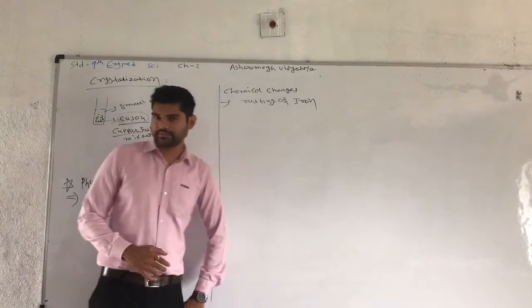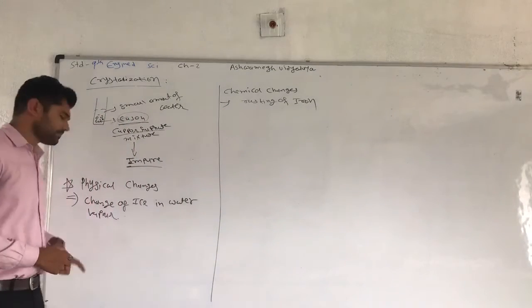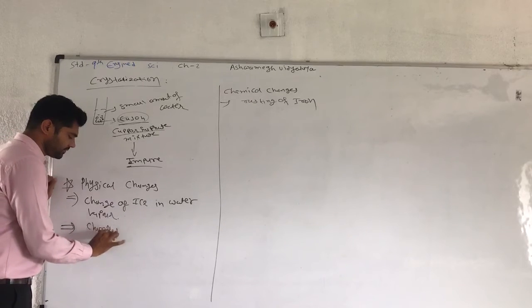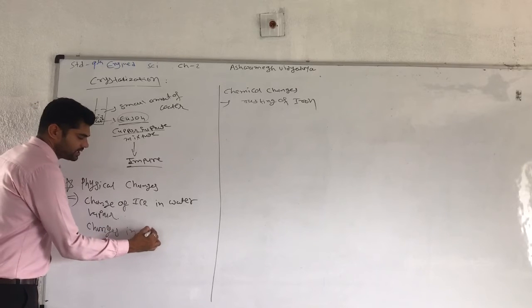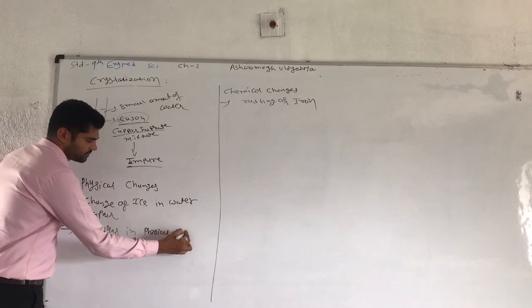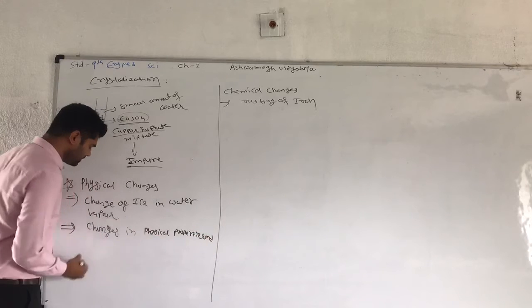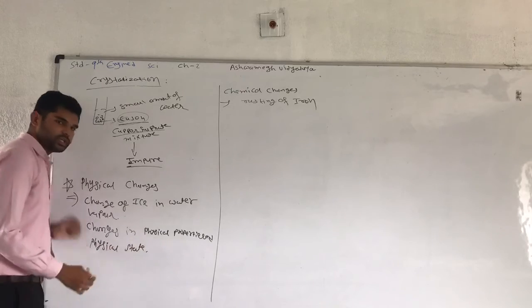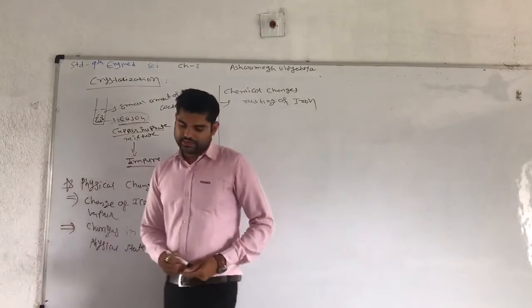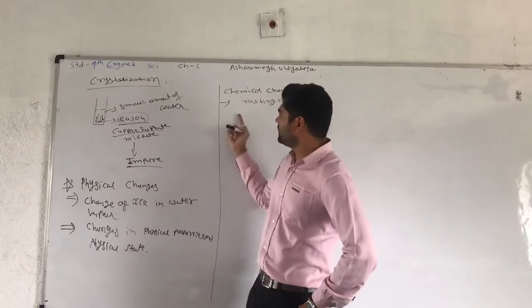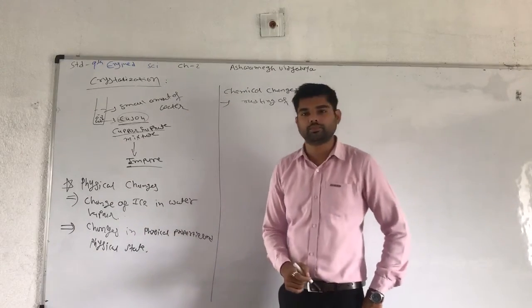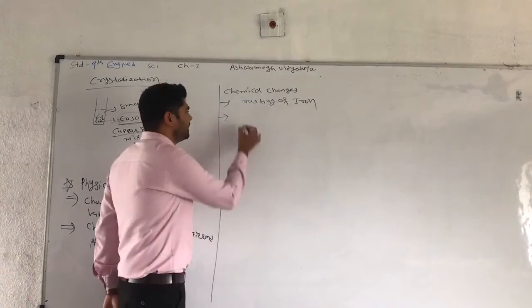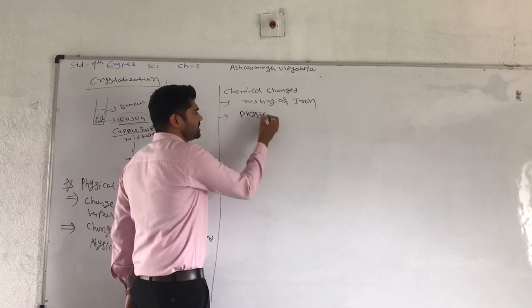Similarly, in a chemical change, both the chemical property as well as the physical property will be changed.